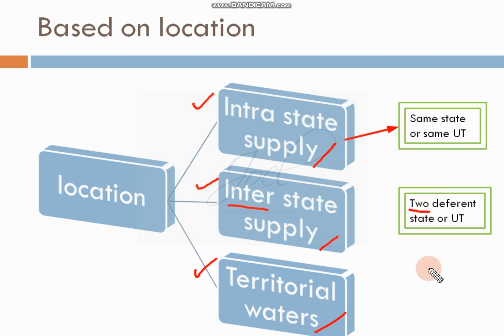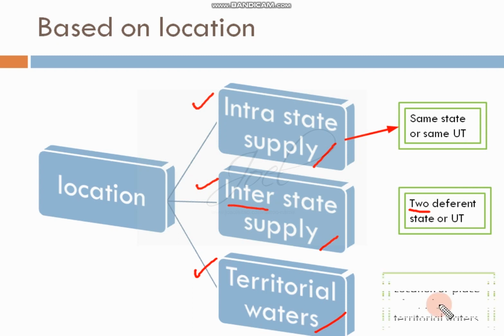Two different states are involved, so it is called interstate supply. Or one person from Mangalore is selling a product to a person in maybe Diu Daman or Andaman. That is a union territory, so one state and one union territory, and that is also called interstate supply.